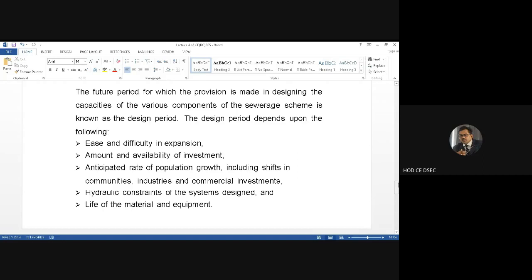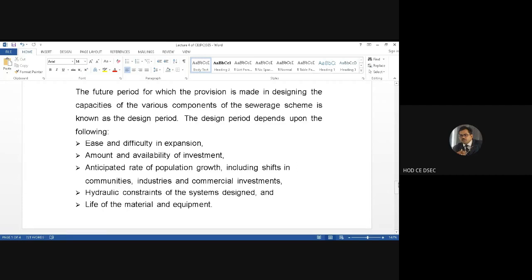So keeping this in mind, the design period has to be considered. My ease and difficulty of expansion has to be taken care of, which is a technical part. The consideration of ease and difficulty in expansion has to be taken care of when choosing the design period, that is, for so many years this sewer pipeline system will serve.